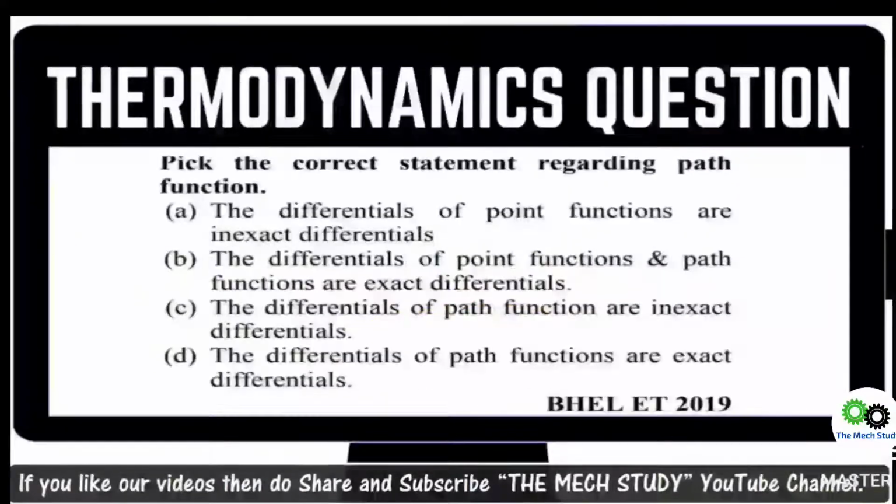Going ahead with the next question: pick the correct statement regarding the path function. Path functions are point functions. Point functions are exact differentials. Path functions are inexact differentials. You find only point function, definitely option 1 is wrong, because a point function is an exact differential. You go ahead with the differential equation of a point function and a path function. Point and path is wrong. You need to only have a point function with the exact differential. Option C is the differential of path functions are inexact differentials. Option C is the right option.